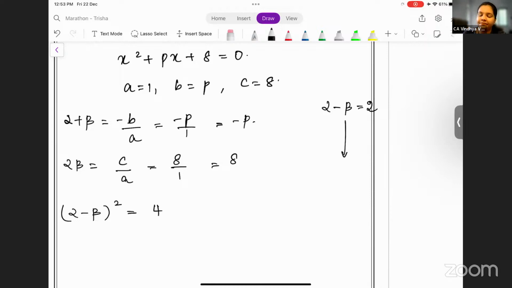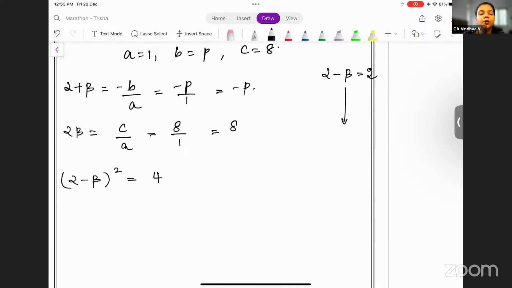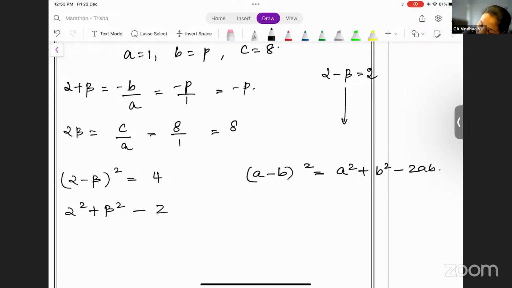Okay. Now, alpha minus beta the whole square is nothing but alpha square plus beta square minus 2 alpha beta, which is the identity a minus b the whole square, a square plus b square minus 2ab. So alpha square plus beta square minus 2 alpha beta is equal to 4. We don't have alpha square plus beta square. We have alpha into beta and alpha plus beta.